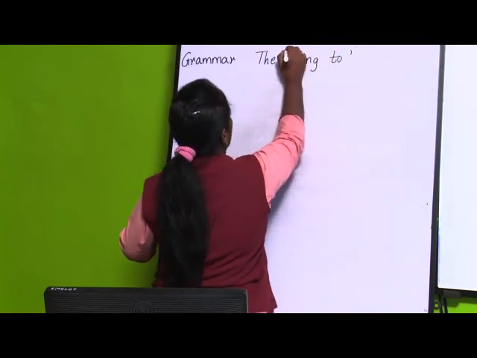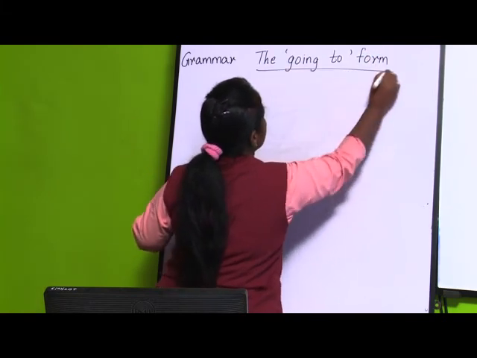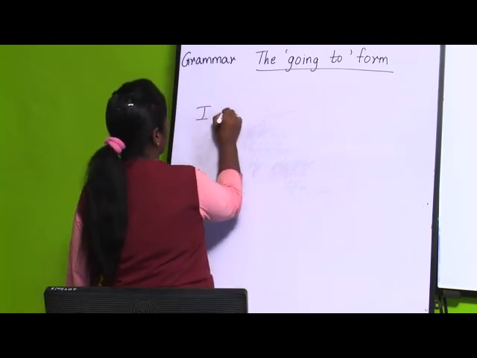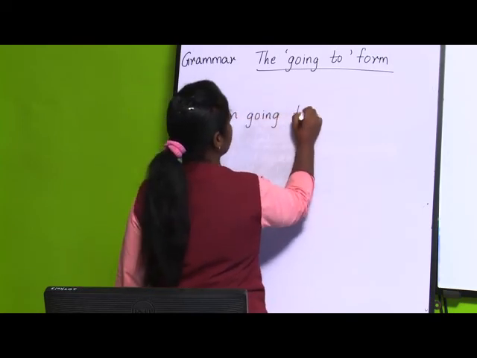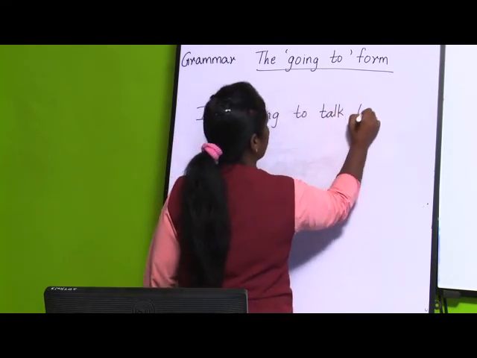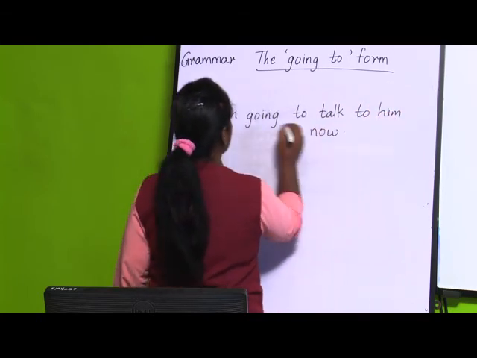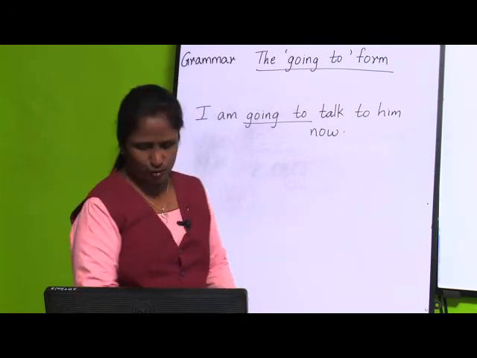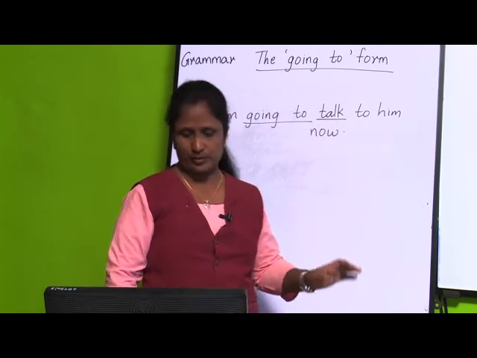The going to form. Now what is this going to form? We are going to see in this lesson. If I write one example for you: I am going to talk to him now. So what is this sentence? Now if I underline going to, I have underlined going to talk. So we are going to see what the going to form is.